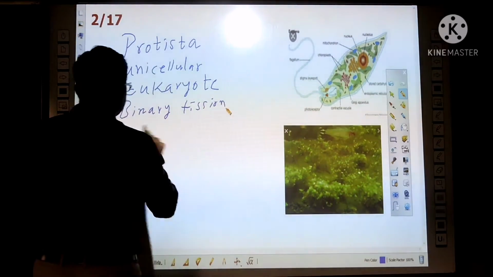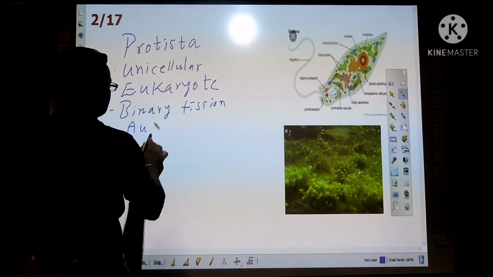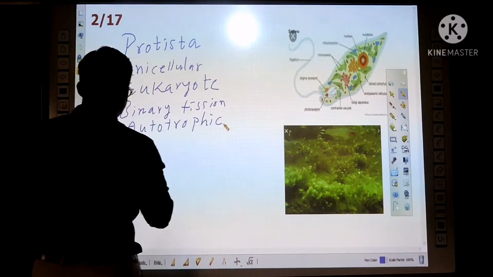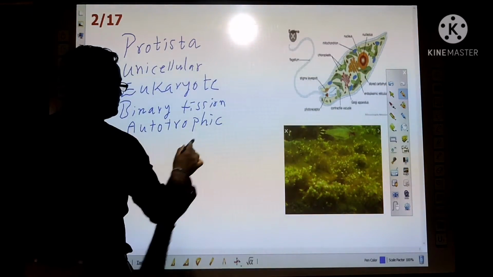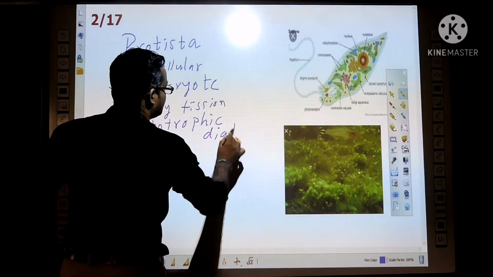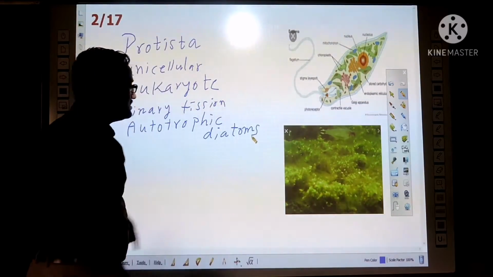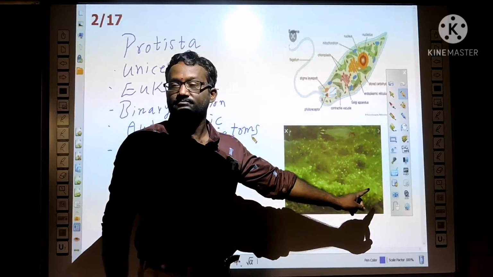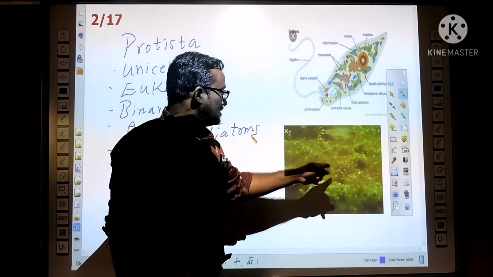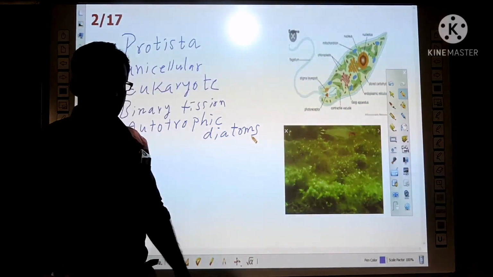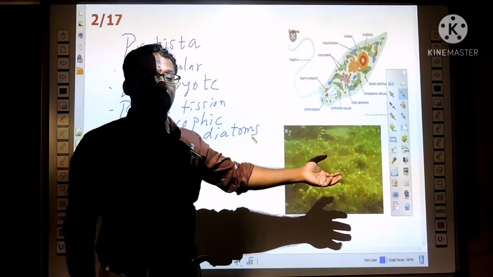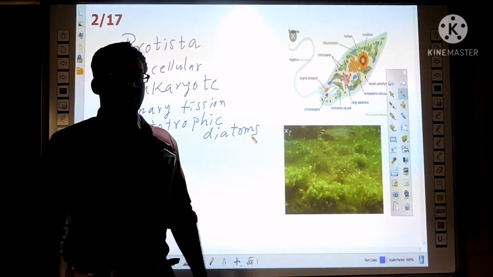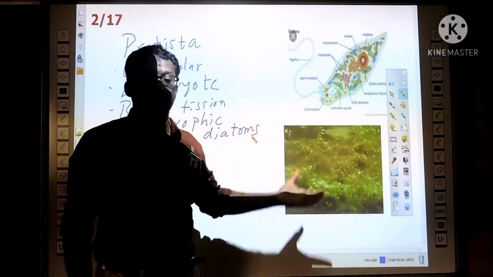There are different types of nutrition. Some show autotrophic nutrition, for example diatoms. These are the diatoms. They are actually plants, belonging to the algal group. In the ocean, they are the primary food resource for all living things. They act as carbon sinks in the ocean.